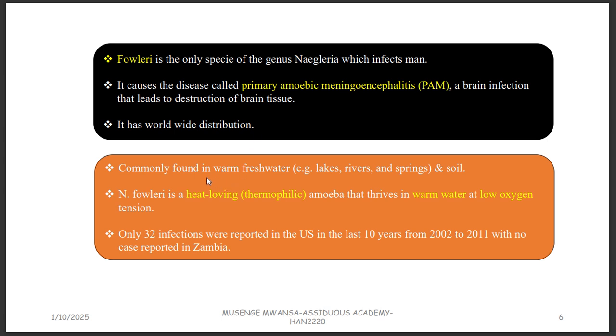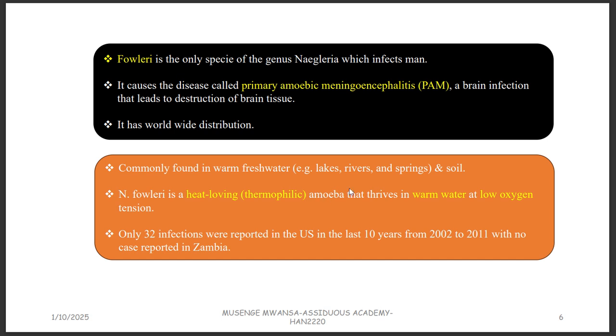It's mostly found in warm, fresh water. You see, this is warm, not the cold. Warm, fresh water, for example, in the lakes, in the rivers, in the springs. So you are going to see how we can get it. It's because of where it's found. Like, for example, in the river, someone is swimming, like us, the way we used to swim when we were children.